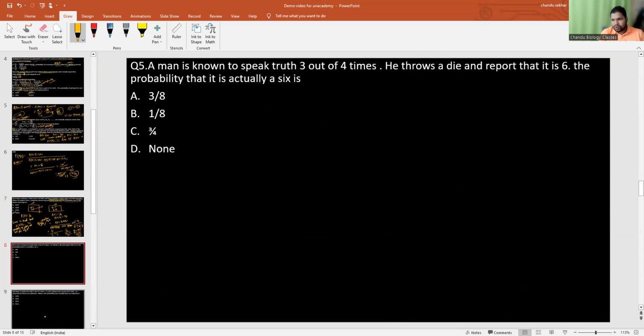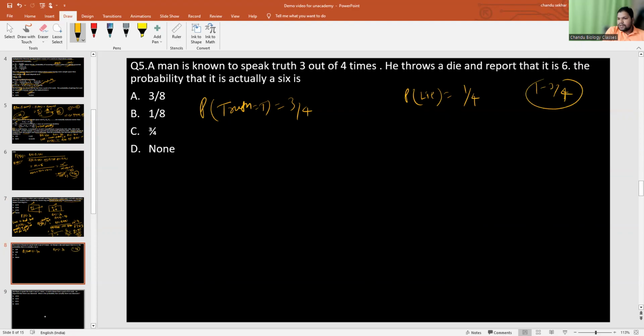We can check one more question, because mostly they will ask questions from Bayes theorem only. A man is known to speak truth 3 out of 4 times. So speaking truth is 3 by 4 times. And I can say that speaking a lie is nothing but 1 by 4, because 1 minus 3 by 4 is 1 by 4. Now he throws a die and reports that it was a 6. So your event is getting a 6 from rolling a die.